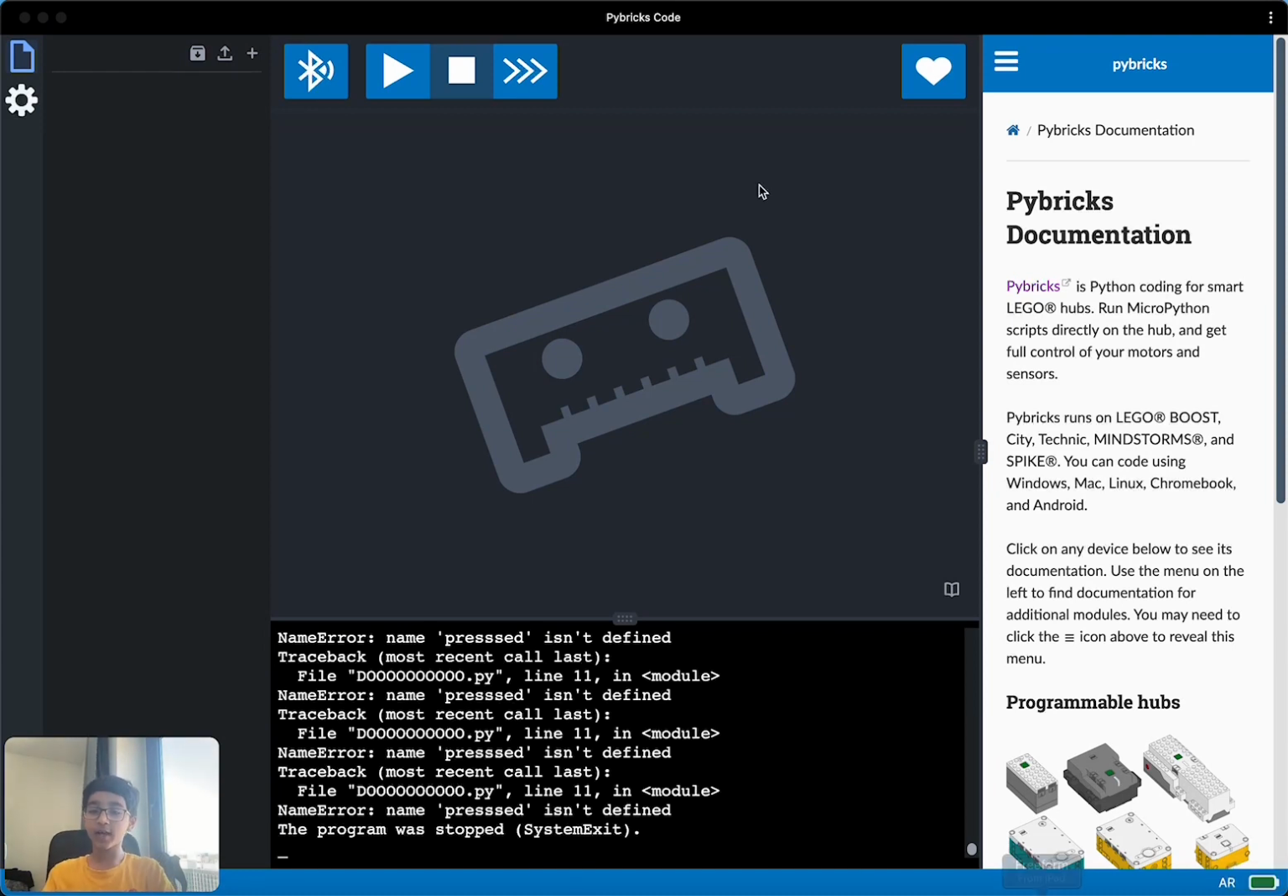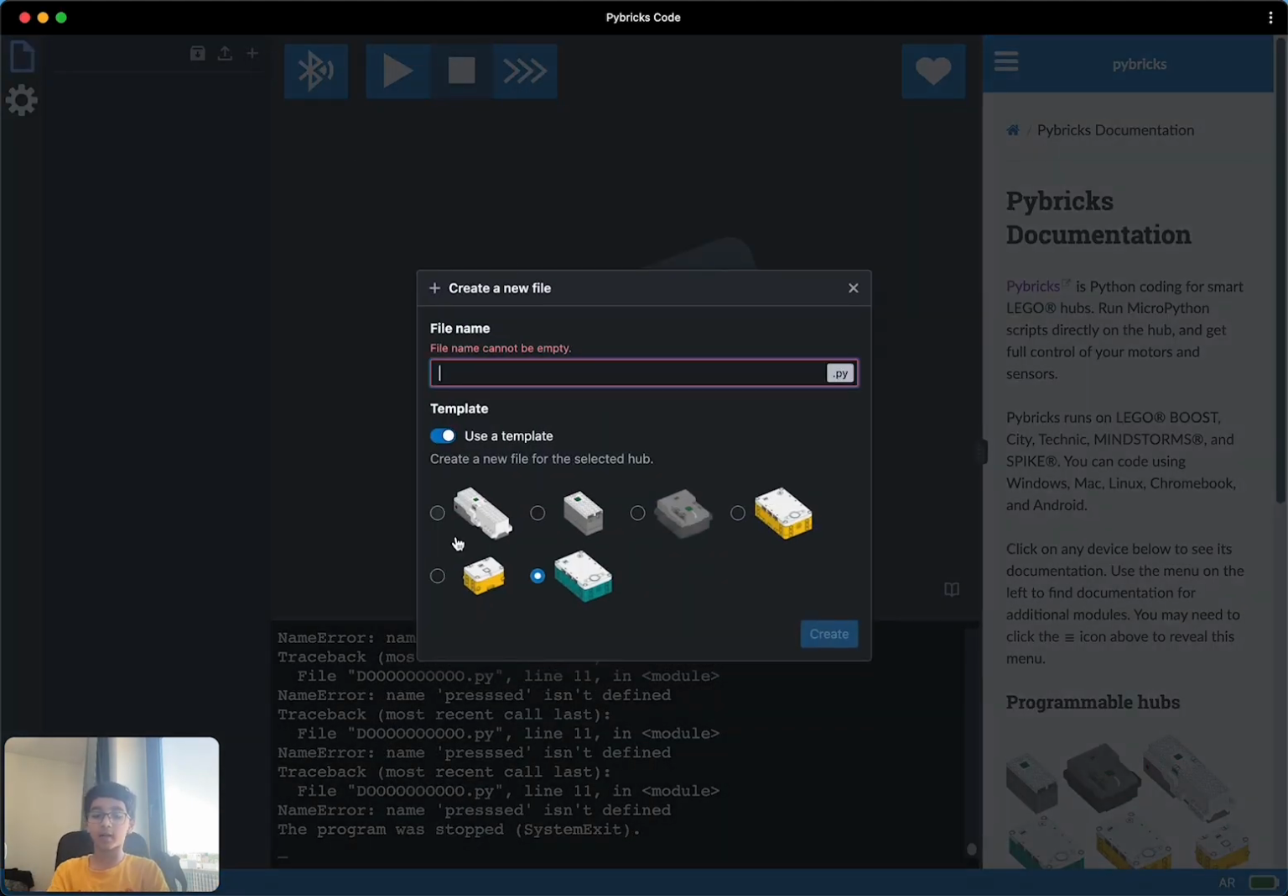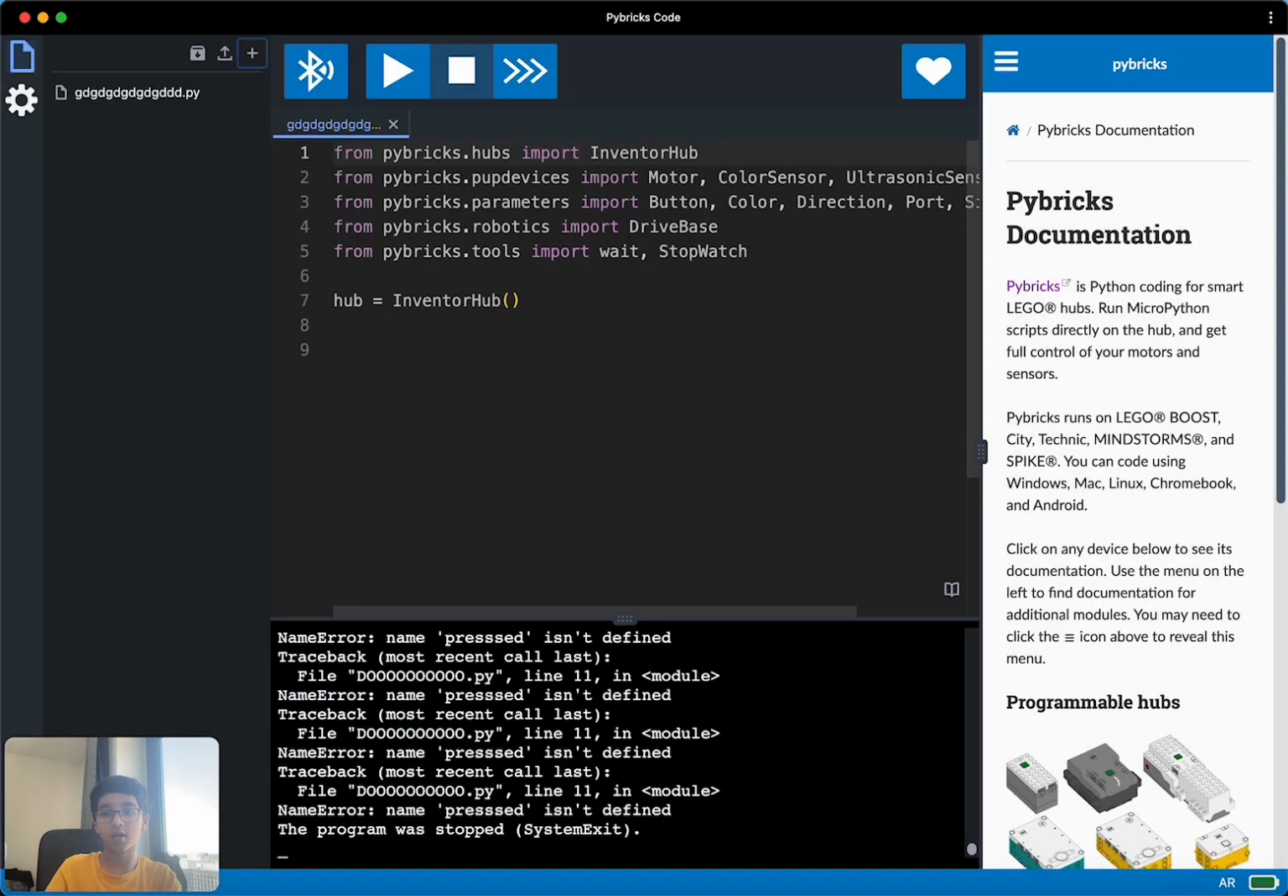Today I'm going to teach you how to code in Python, in PyBricks. First things first, you've got to open PyBricks, and then you've got to click on this plus sign, and then create a file name. I'm going to name it gd. Enter, and you also have to select your hub. I already did it, so that's why I created. I pressed the blue button that was there, and I created.